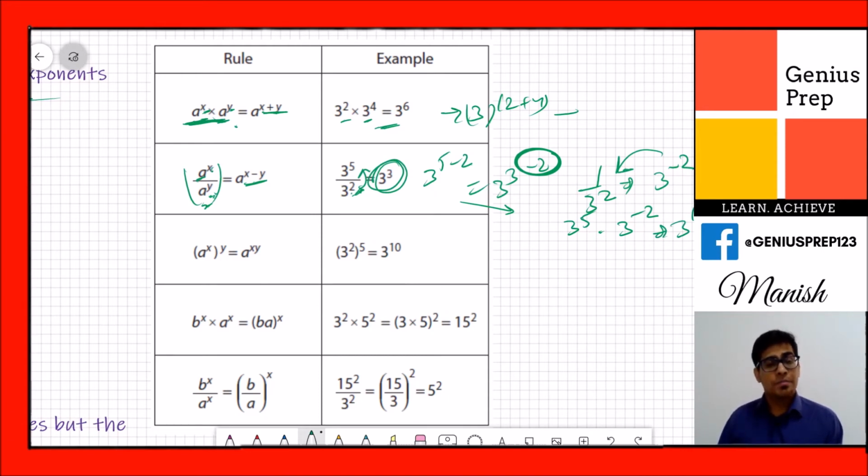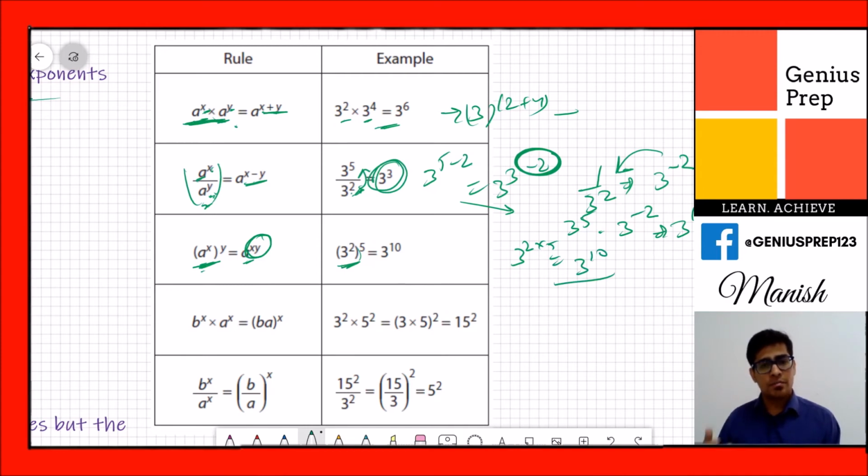Okay, now the third property is a raised to x, raised to y. When you have this kind of situation, you always multiply the exponents. So in this example, 3 squared, raised to 5. What you do is 3 raised to 2 multiplied by 5, and this becomes 3 raised to 10.